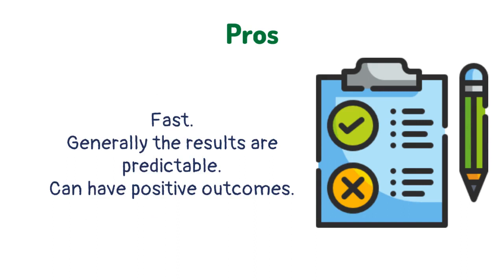Selective breeding for crops has positives, such as it being a fast process. Generally the results are predictable. It can have positive outcomes.